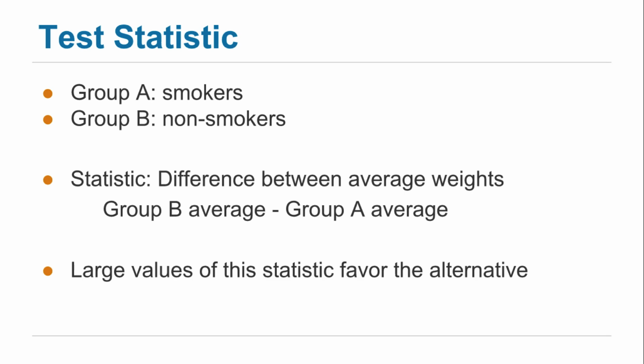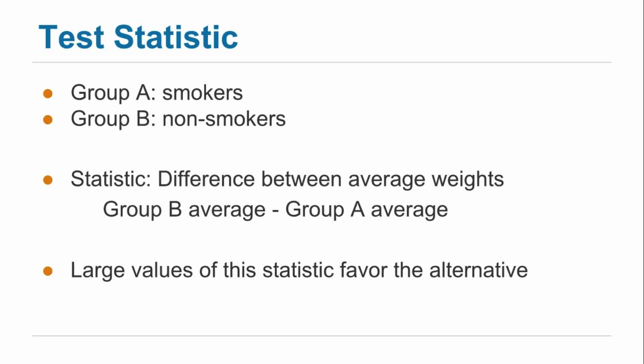Now we have to see what the null hypothesis predicts this statistic will be. We have to be able to simulate this statistic under the null hypothesis. How do we do that? The null hypothesis says that in the population, the two groups have the same distribution. How from that do we simulate the group B average and the group A average? We don't have the population, so we can't sample from it.